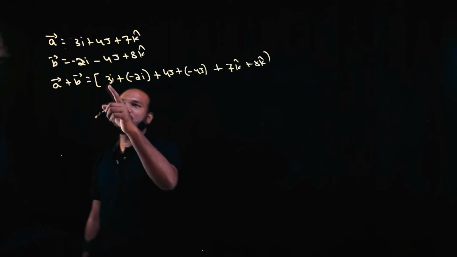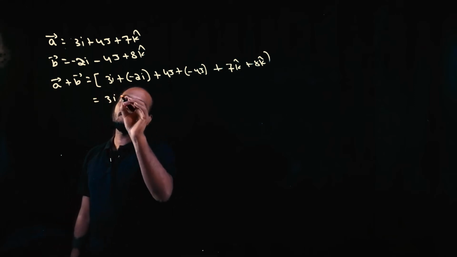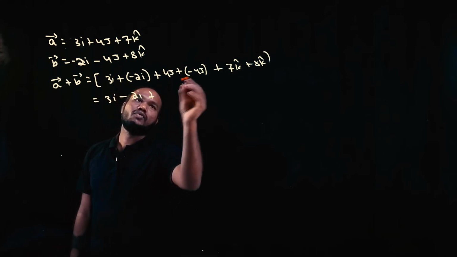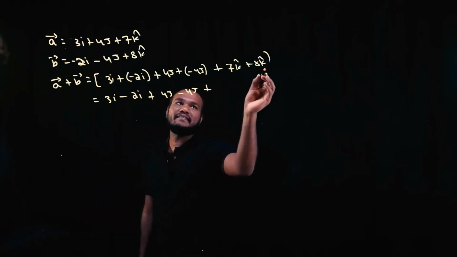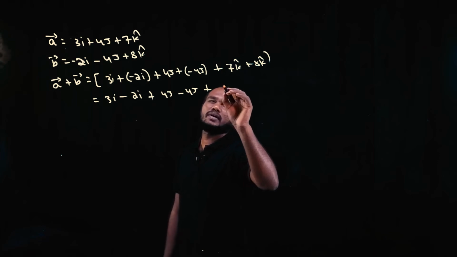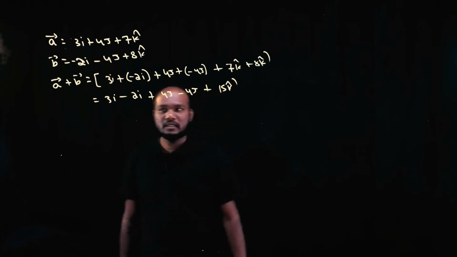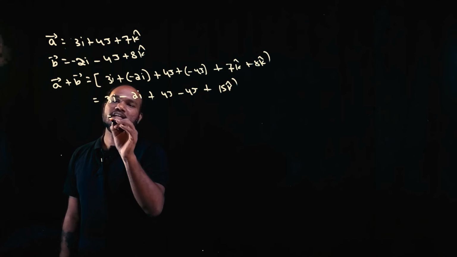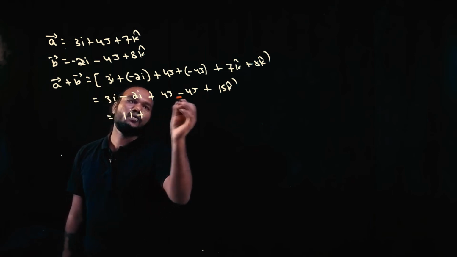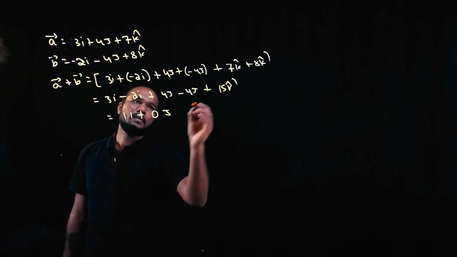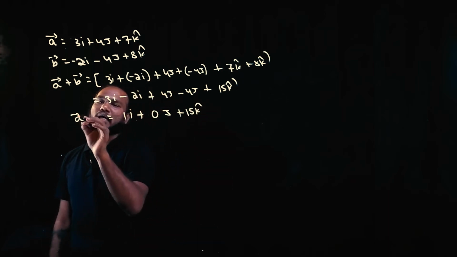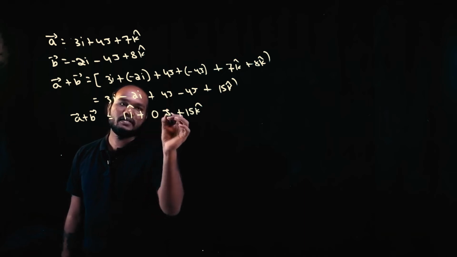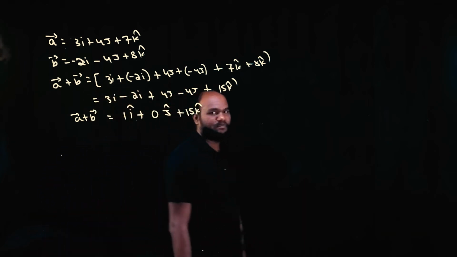So 3i minus 2i is 1i, plus 4j minus 4j is 0j, plus 15k cap. Okay, this is A bar plus B bar. You can write cap here. There is no problem with that.